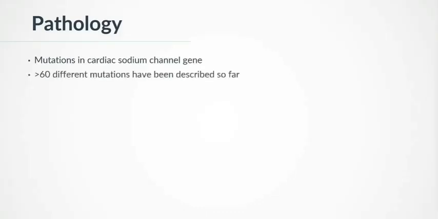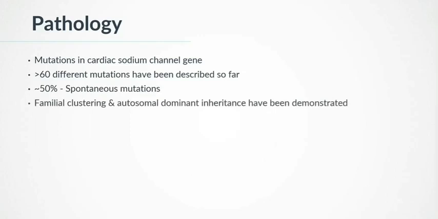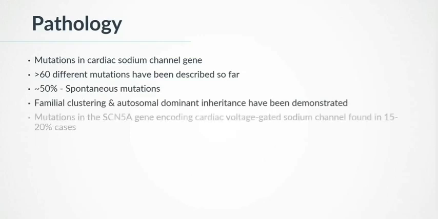Pathology. Brugada syndrome is due to a mutation in the cardiac sodium channel gene. Over 60 different mutations have been described so far. At least 50% are spontaneous mutations, but familial clustering and autosomal dominant inheritance have been demonstrated. Mutations in the SCN5A gene that encodes the cardiac voltage-gated sodium channel are found in 15 to 20% of cases.